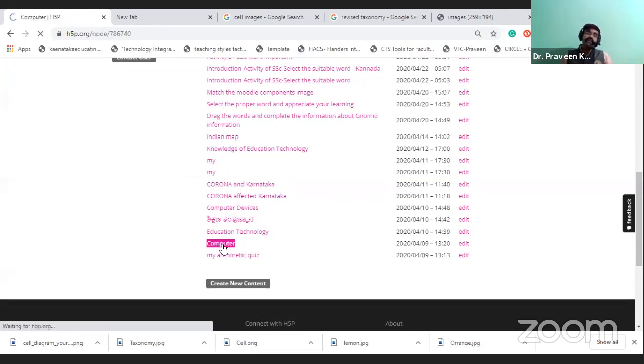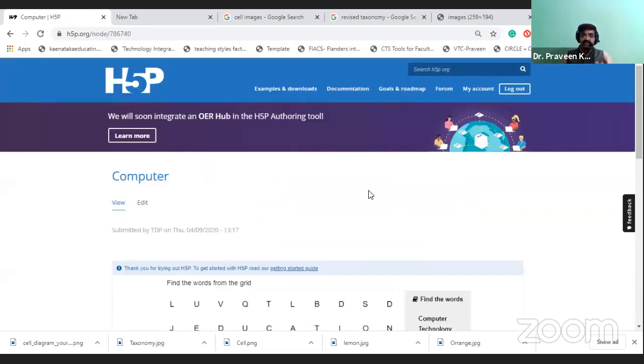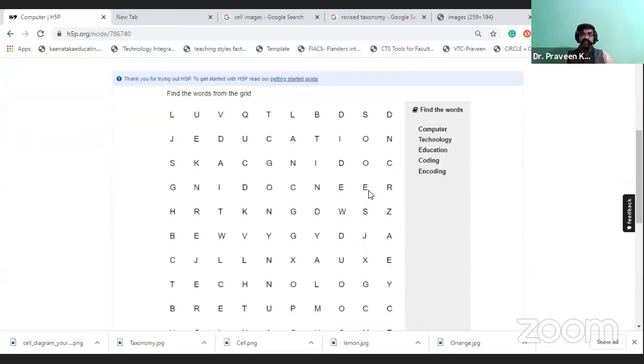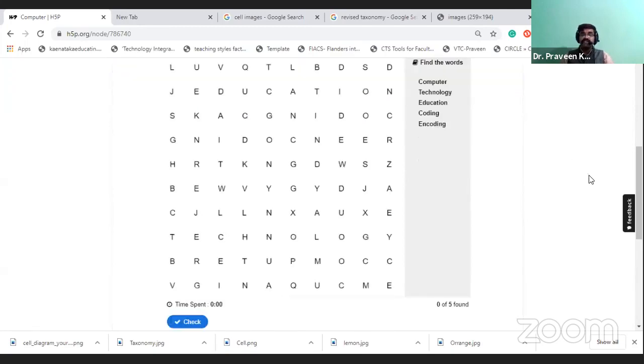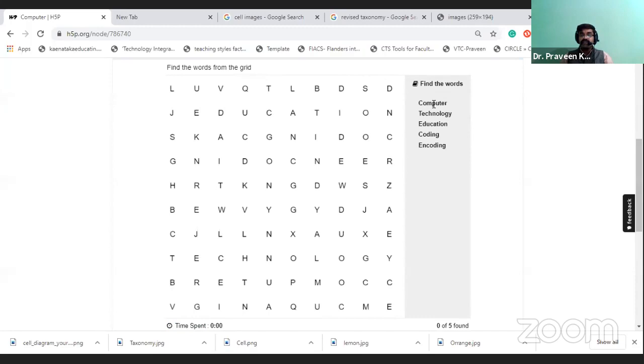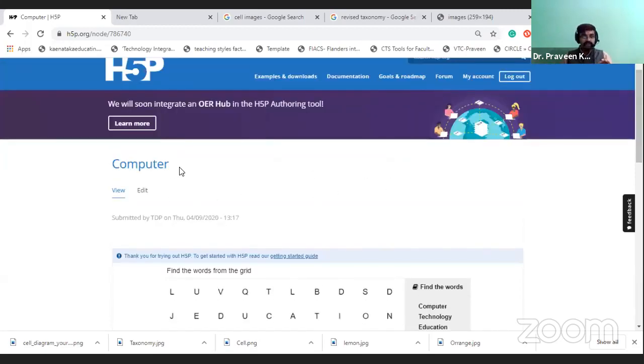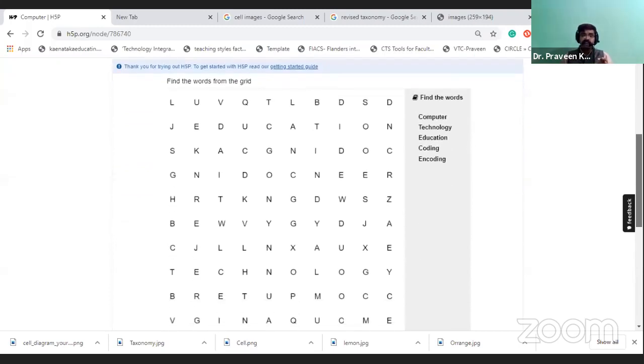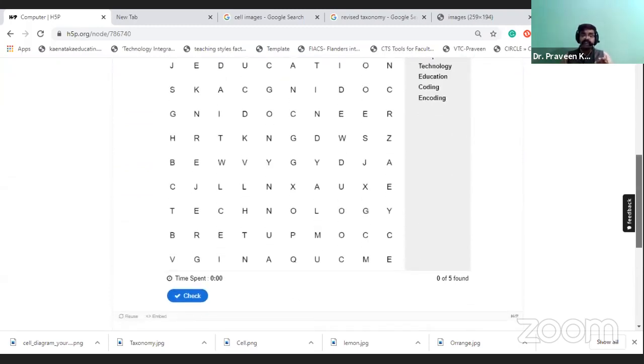And there is one more important thing, that is the crossword. See, we have created a crossword. I have selected the words computer, technology, education, coding, and encoding. There are five words, and based on those five words I have created a crossword. This is also created under H5P only. You have to find the words from the grid. This type of information you can provide; you can give a crossword also.